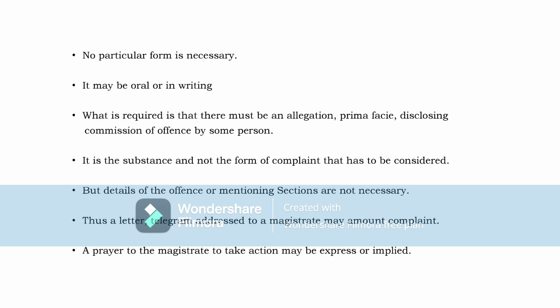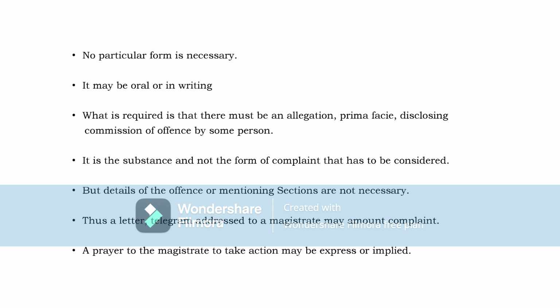No particular form is necessary. There is no prescribed format. How to give the complaint? It may be oral or in writing. What is required is that there must be some allegation. Allegation is most important. What does the allegation disclose? The allegation disclosing that some person has committed an offense.